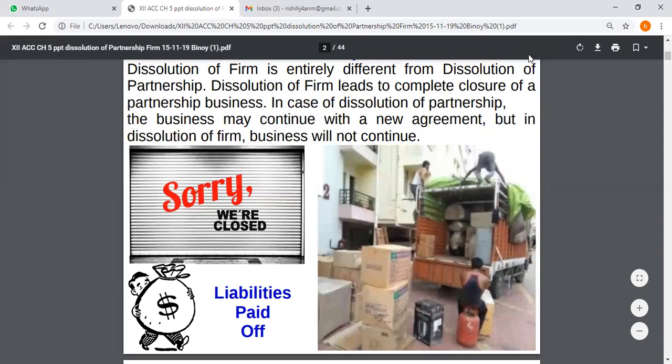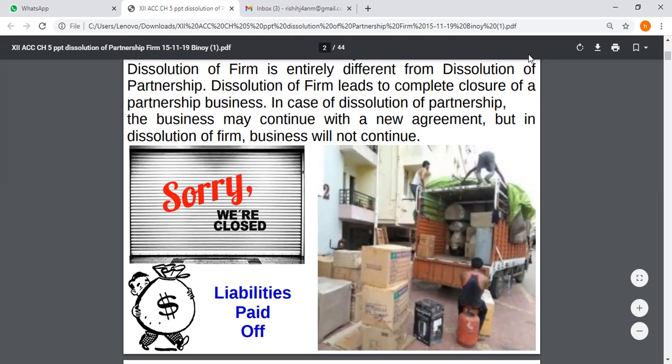When we talk about dissolution of partnership, that means the agreement between the partners has come to an end and maybe a new agreement is designed. While the dissolution of partnership firm means total completion of the business and non continuation of the business enterprise. Dissolution of a firm is entirely different from dissolution of partnership. Dissolution of firm leads to complete closure of a business.